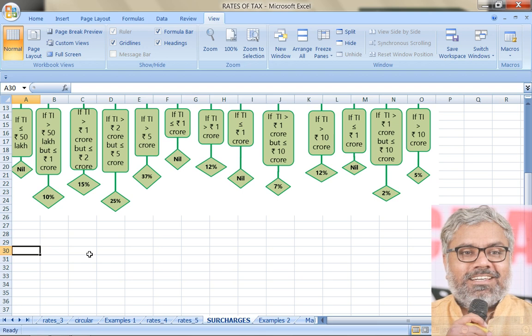Because there is no surcharge, naturally there is no marginal relief also. So if we exclude those 4 from 13, totally 9 cases can be there for marginal relief, which means any one of them can be asked as an MCQ, a very important aspect. But it has nothing to do with normal calculation of tax liability. It is a special case. That's what we are going to discuss in this particular session.